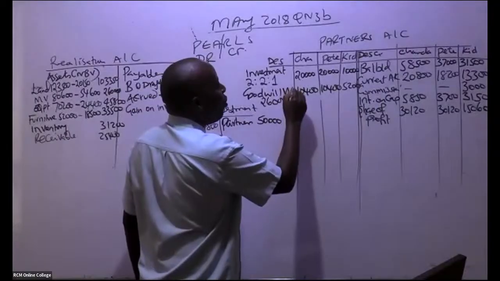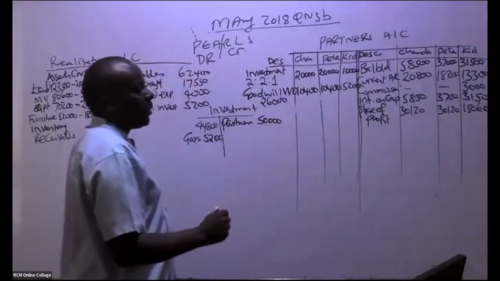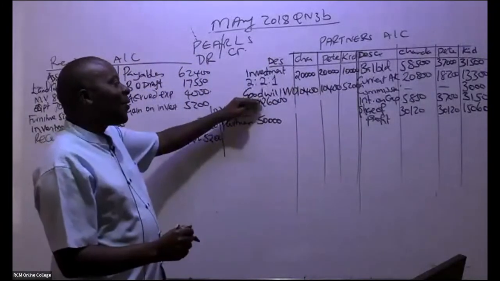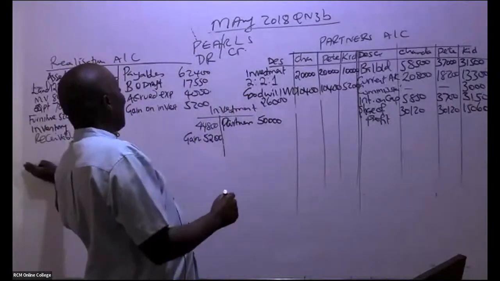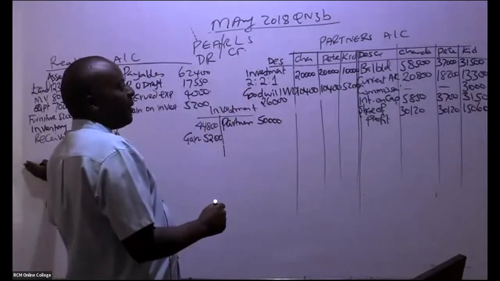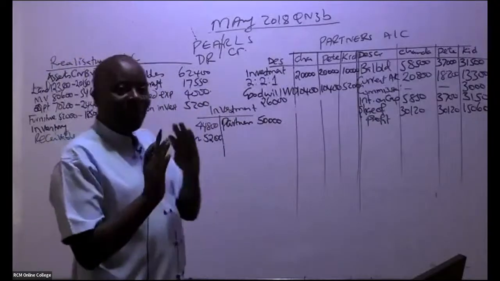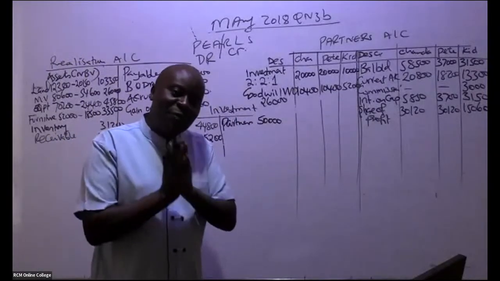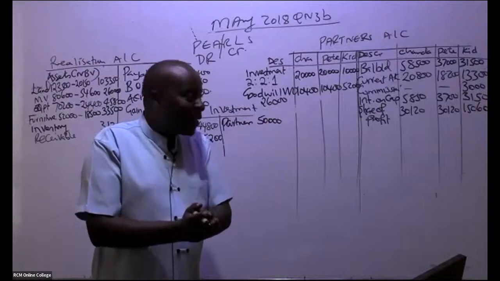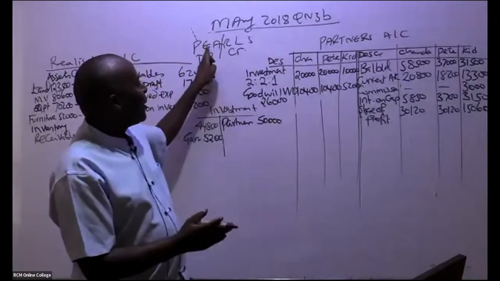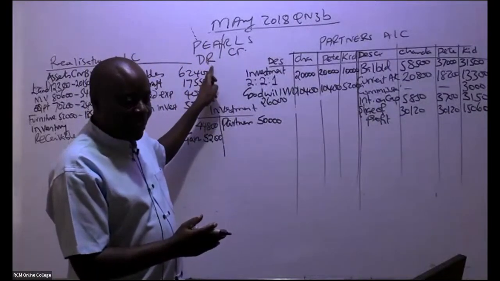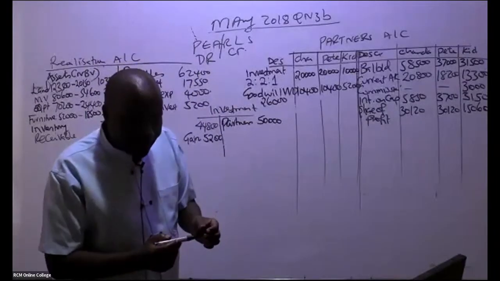Goodwill write-off. Remember, if it was being taken over by the new company, it would have come here. But now in this case, this goodwill is being written off. It's an expense for the partners. Expenses shall always be debited.